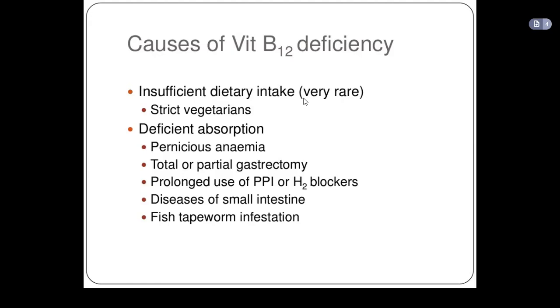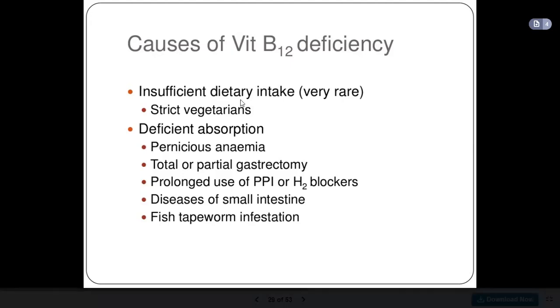So anybody who eats meat, fish and dairy products should have enough vitamin B12. And only a small amount of vitamin B12 is needed daily. So it is rare for somebody to have vitamin B12 deficiency.